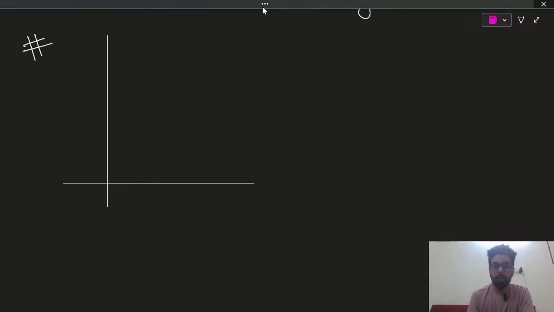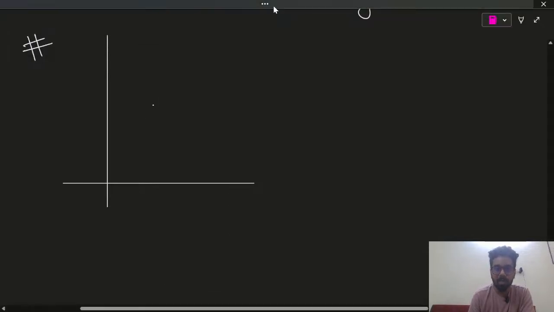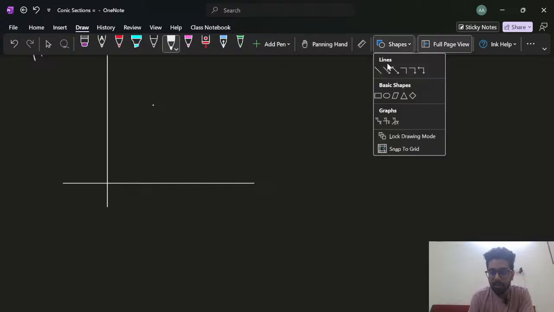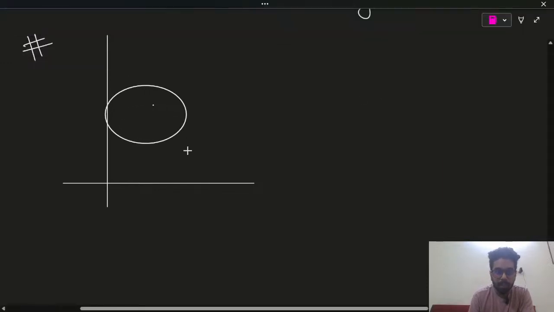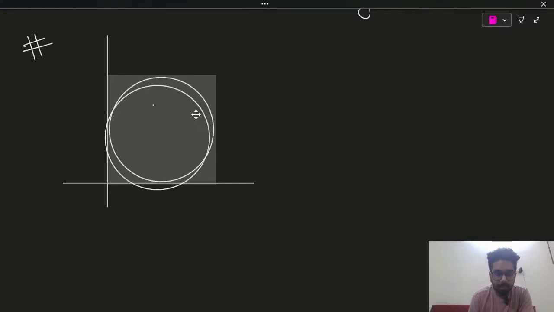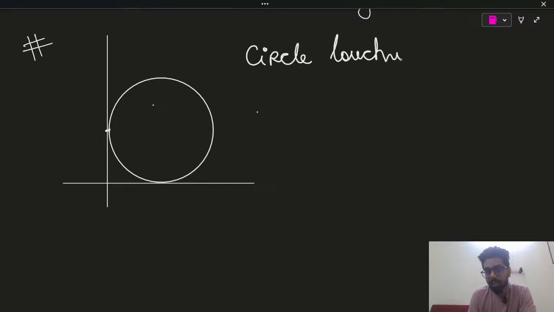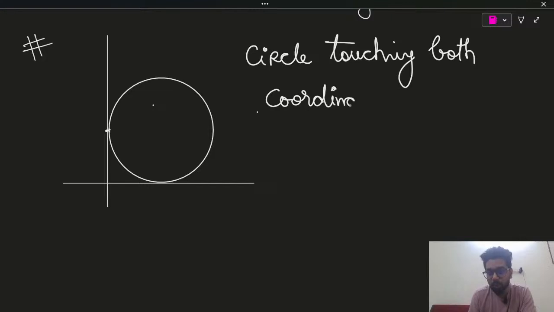Okay. Before we move ahead, see, basics are very important to do. So if a circle, where is our circle? Let's draw it over here. So if a circle is touching both coordinate axes, this kind of statement you will have in the questions, and you will get confused.